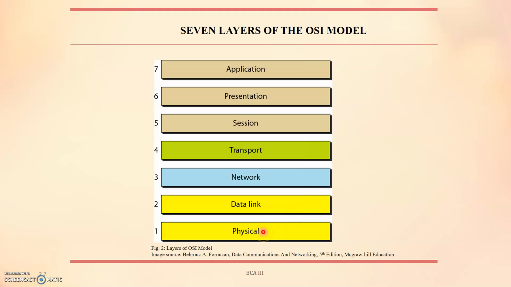The first layer is the physical layer. The second is the data link layer. Third is the network layer. Fourth is the transport layer. Fifth is the session layer, sixth is presentation, and seventh is the application layer.